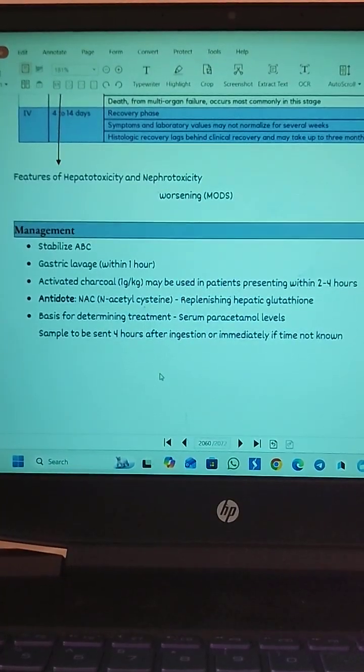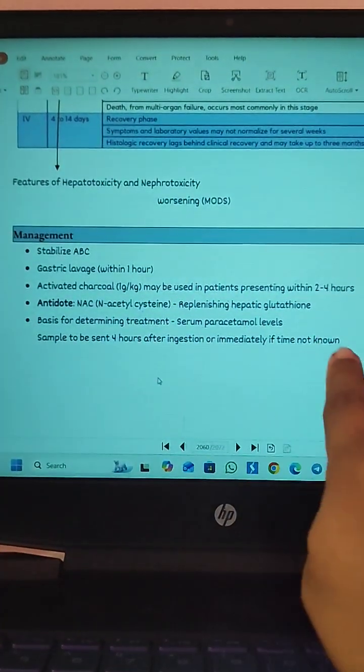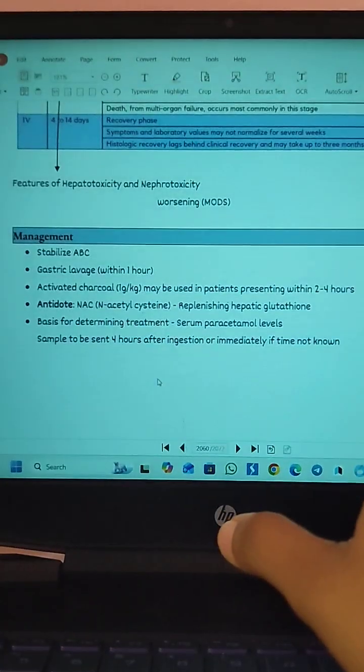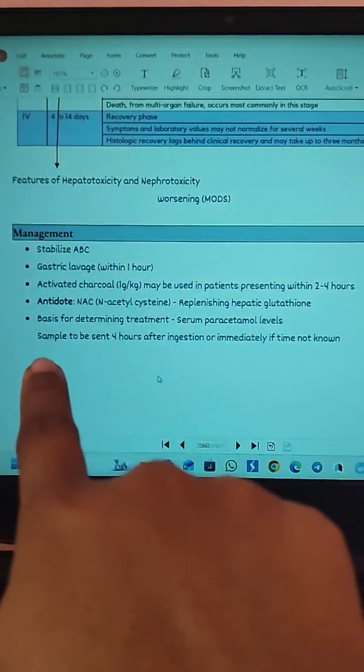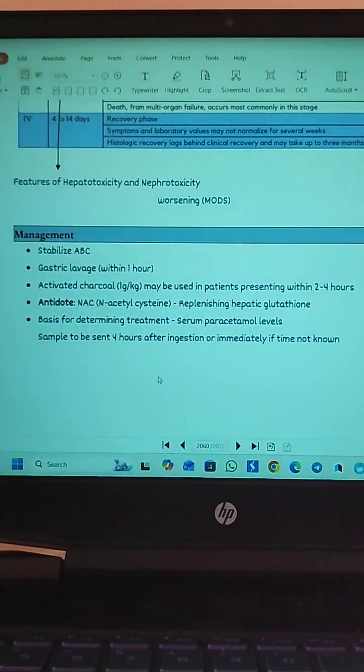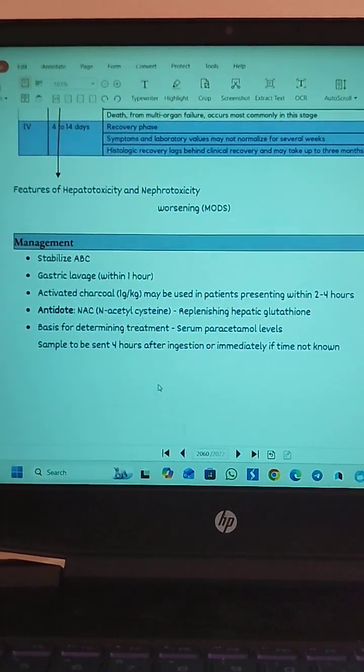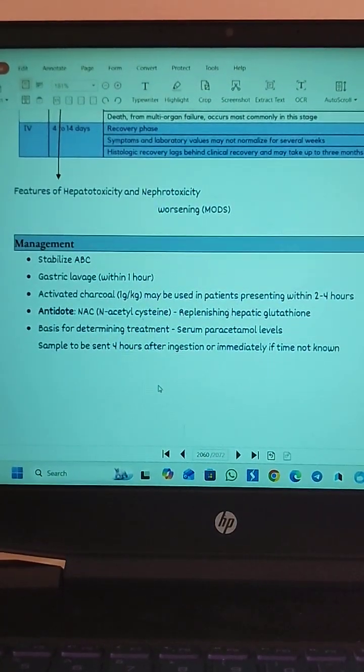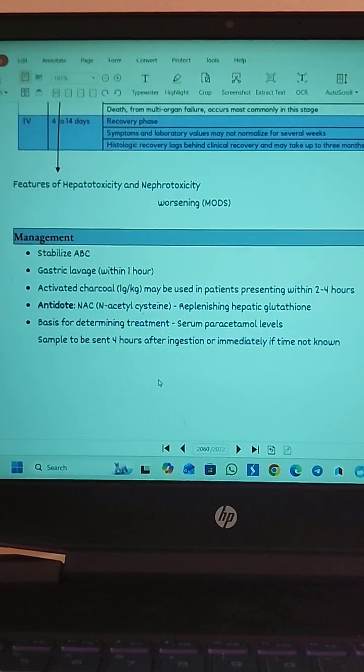This is the basis for determining the treatment. That means here we should look at the serum paracetamol level, and that serum paracetamol level will give the basis for determining the treatment. You should send the sample within 4 hours after the ingestion, or immediately if the time is not known.